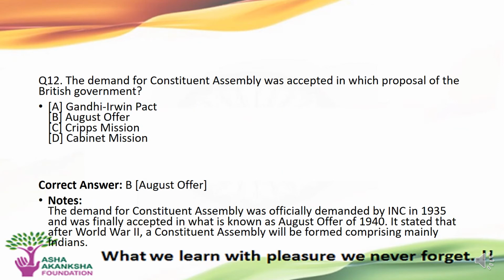The demand for the Constituent Assembly was accepted in which proposal of the British government? Options are A. Gandhi-Irwin Pact, B. August Offer, C. Cripps Mission, or D. Cabinet Mission. The correct answer to this question is option B, that is August Offer.